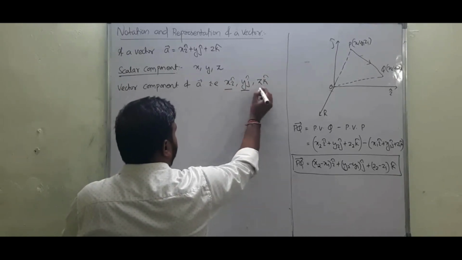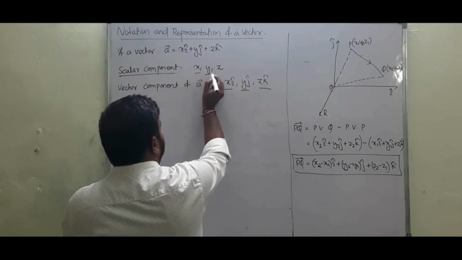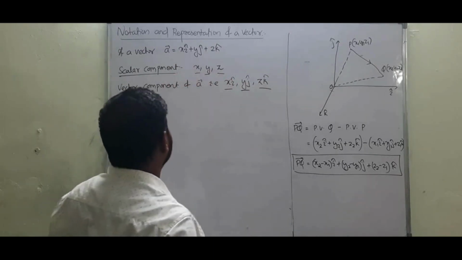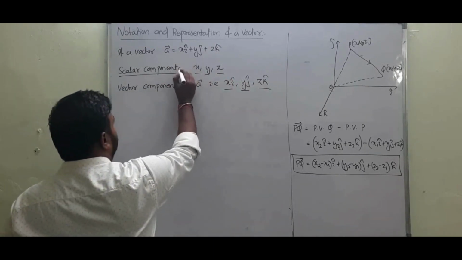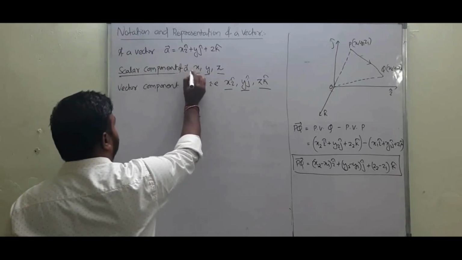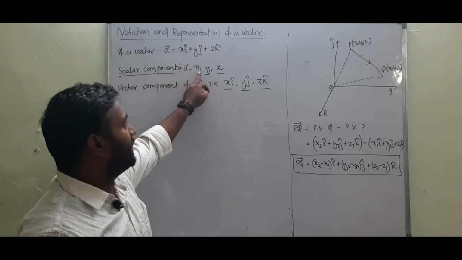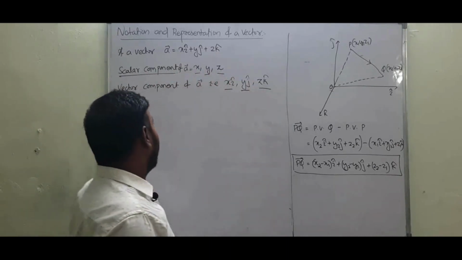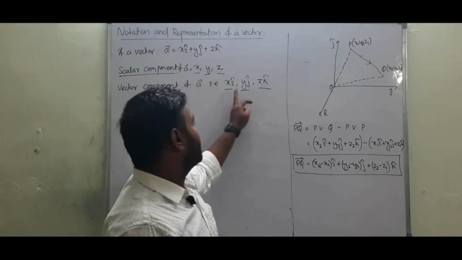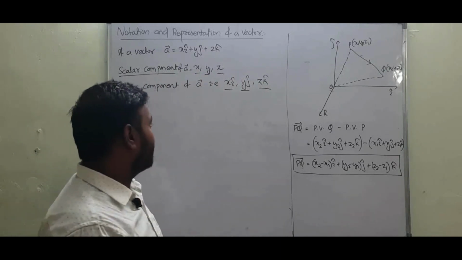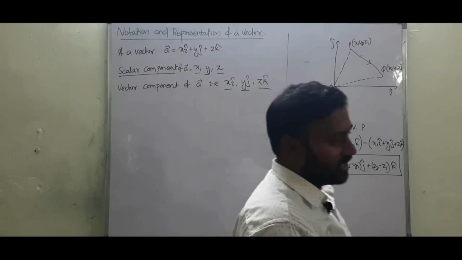These are the vector components, and x, y, z are the scalar components of the vector. So the scalar components of vector A are x, y and z, and the vector components of A are x i cap, y j cap and z k cap.